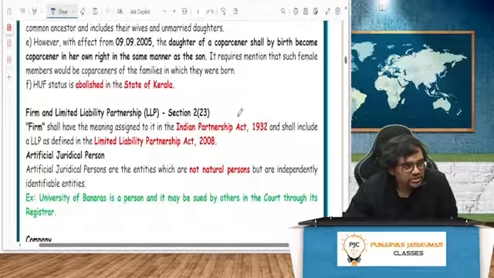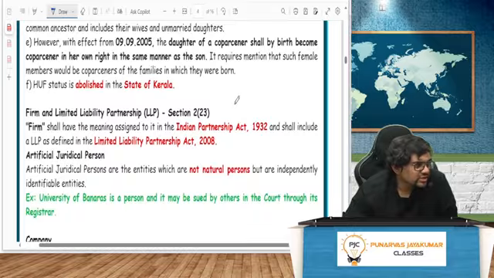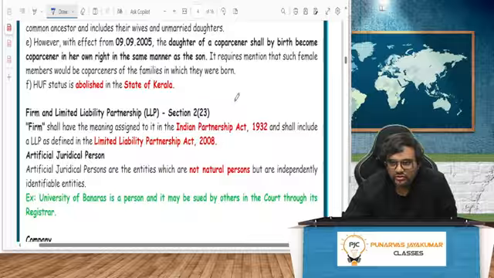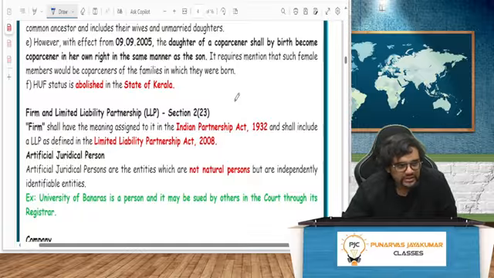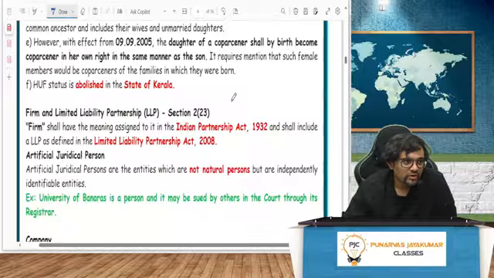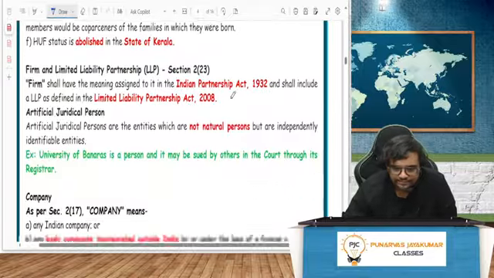HUF status is abolished in the state of Kerala, and they want to abolish it elsewhere also because they are using it as a tax planning tool, or rather a tax evasion tool, not planning. But because of the religion involved here, the dynamics are such that they are not doing it. Only in Kerala have they abolished it. They want to abolish the entire concept of HUF from income tax in a long time.